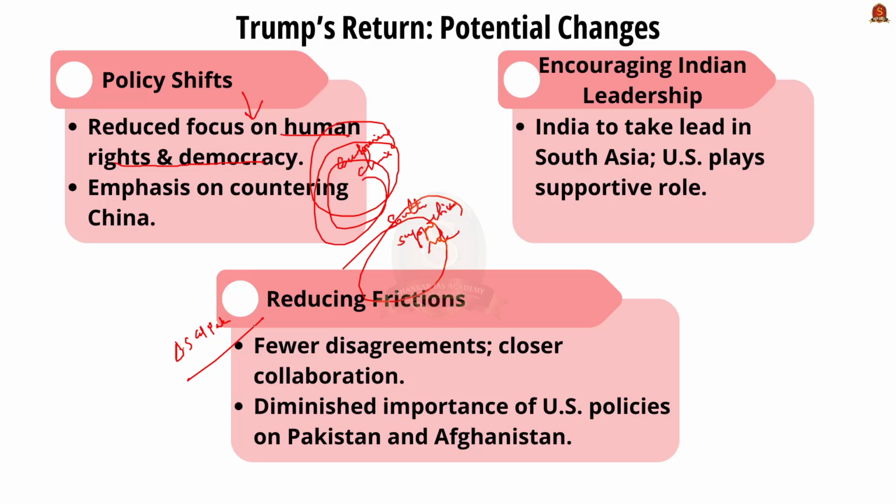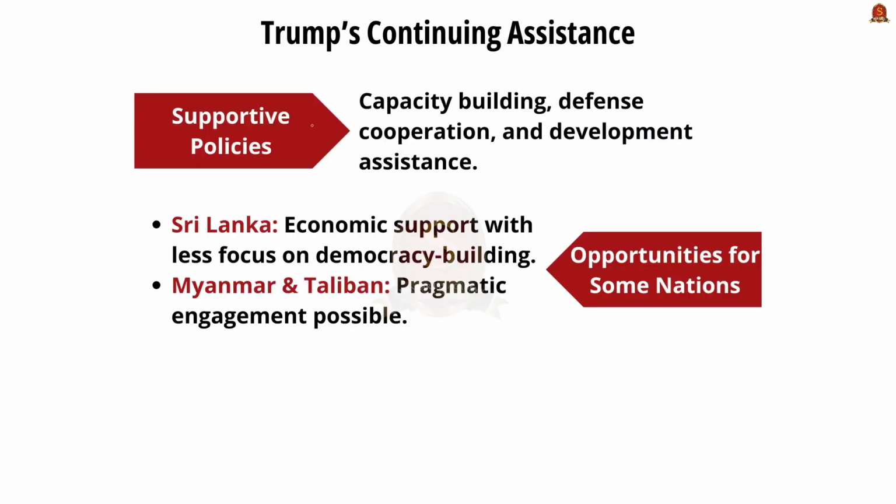Also, you have to note that during the first term of Trump, he punished Pakistan for its duplicity on terrorism. But now, after the US withdrawal from Afghanistan, this issue has less strategic importance. During the last term, Trump supported processes such as capacity building, cooperation in defense, and providing development assistance to South Asia. And it is expected that these capacity building and cooperation, these supportive policies, will continue in the future terms as well.